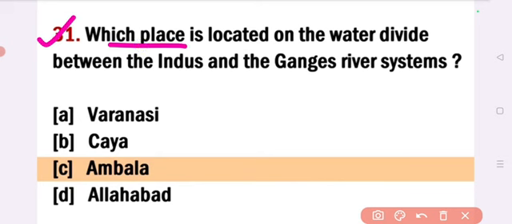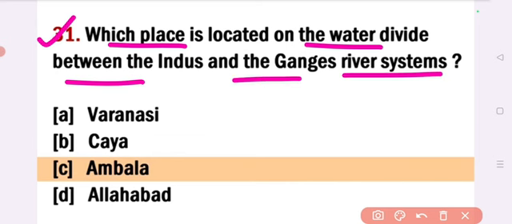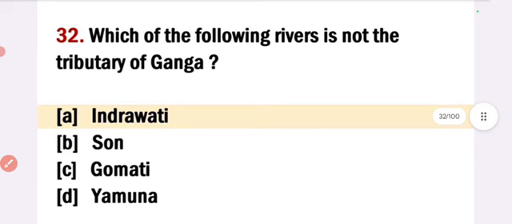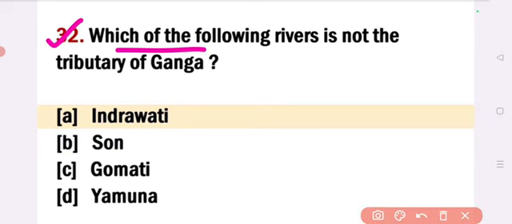Which place is located on the water divide between the Indus and the Ganges river systems? Answer option C, Ambala. Ambala is located on the water divide between the Indus and the Ganges river system. Next. Which of the following rivers is not the tributary of Ganga?